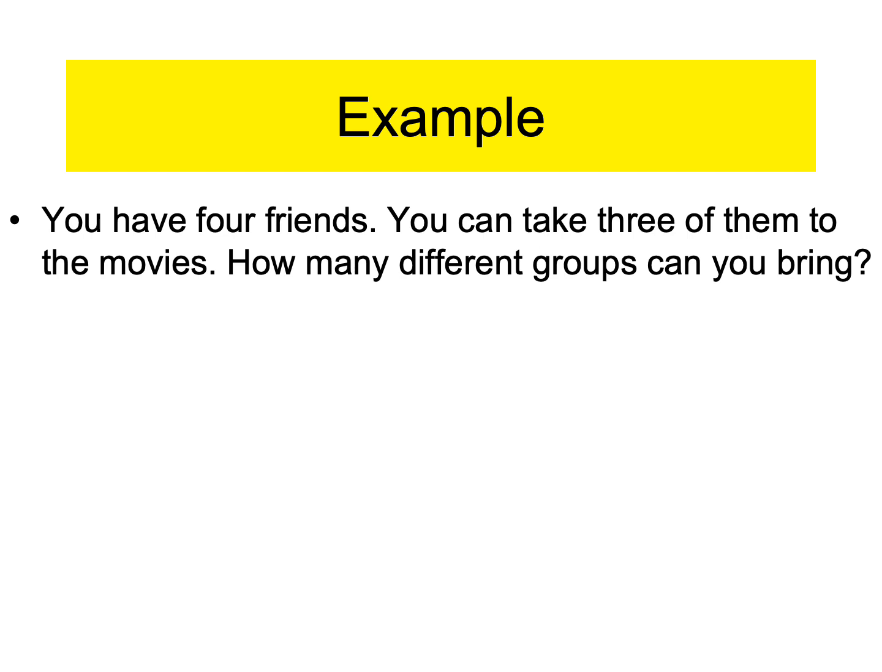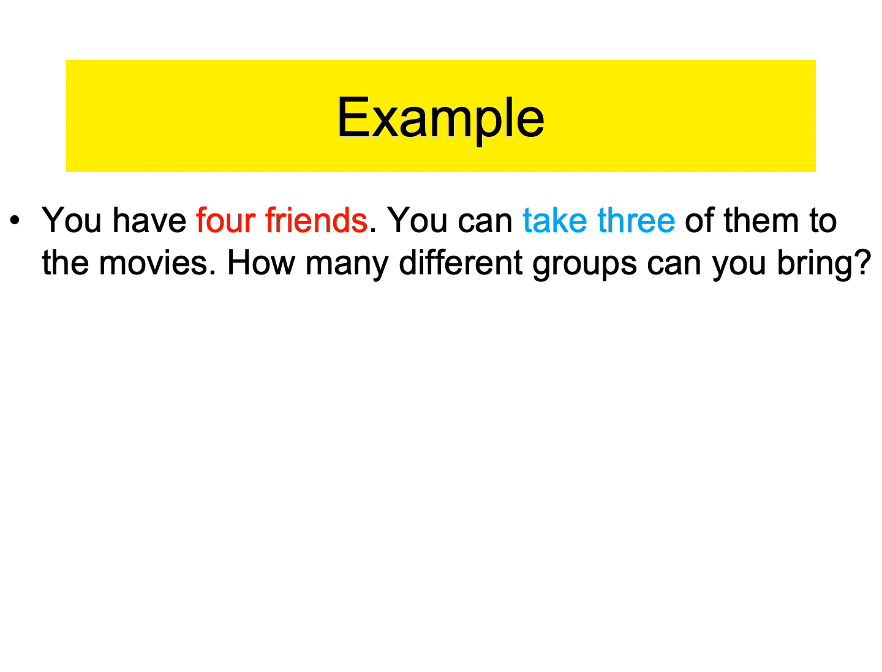So it says you have 4 friends. You can take 3 of them to the movies. How many different groups can you bring? Now remember, order in this case doesn't matter. We're not choosing seats where order does matter. Okay? We're just saying which 3 friends out of your 4 friends can you bring? Okay? So this is a combination. All right, so out of your 4 friends, you can only choose 3 of them.